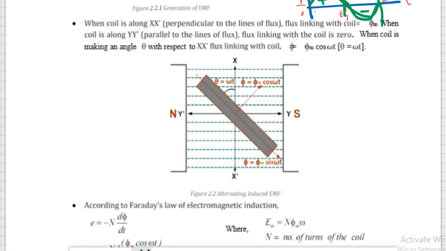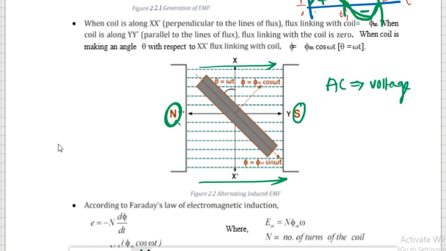To better understand this theory, I have considered a coil. This gray colored one is a coil, and a coil is nothing but a conductor. Here we can see there are two poles, north pole and south pole, and in between them there is a flux, that is, the magnetic field. I am going to rotate this coil so that an EMF will be induced in it. This entire derivation will give us the AC voltage being generated in this simple generator.